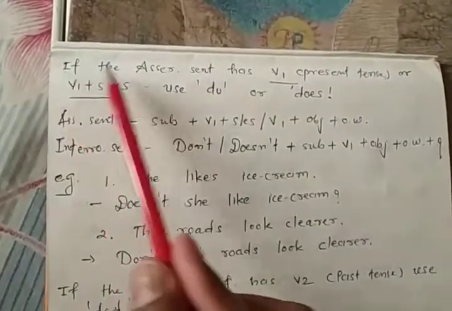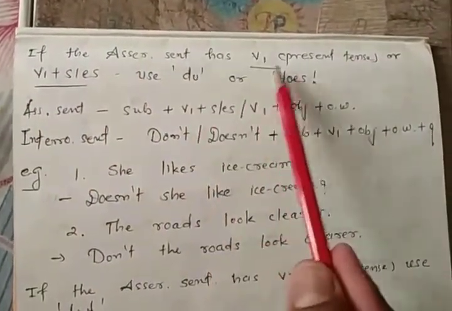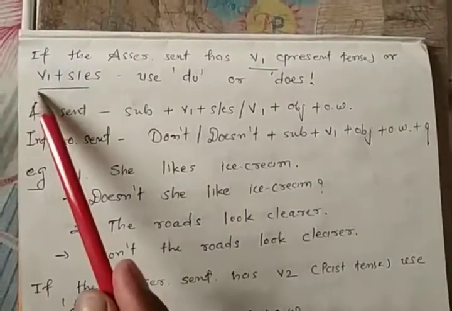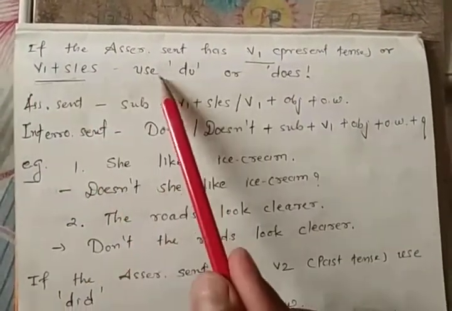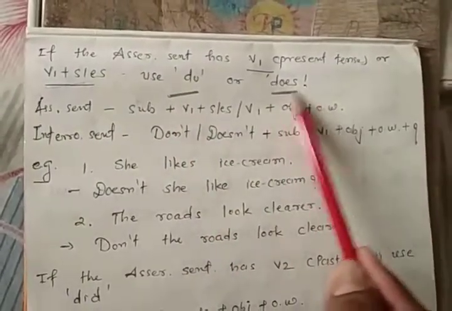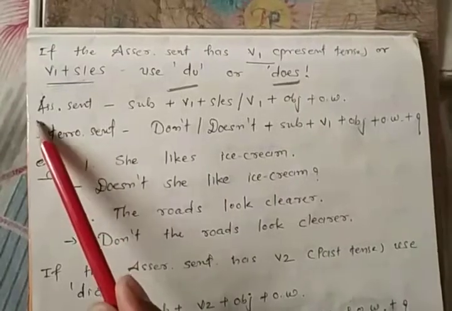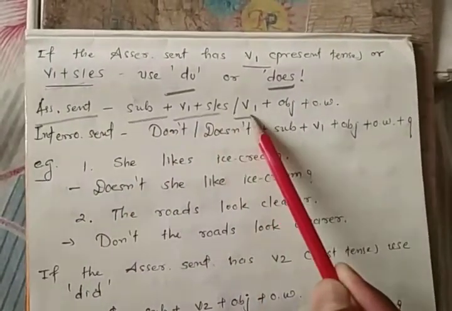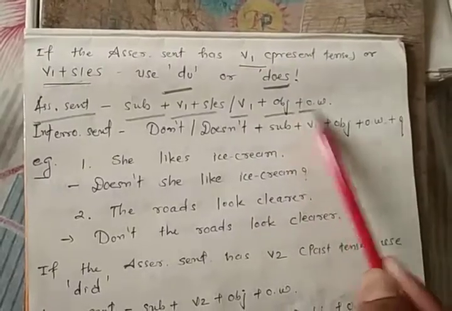Next, if the assertive sentence has V1, it means present tense, or V1 plus S/ES, then while turning into interrogative we need to use do or does. Assertive sentence formation: subject, V1 plus S/ES, object, other words.